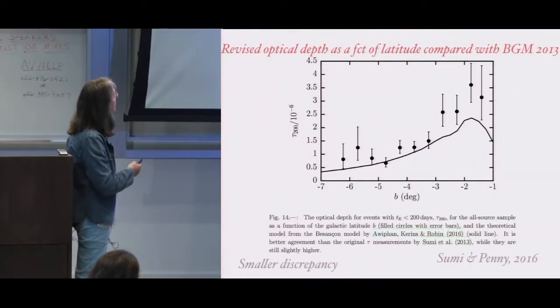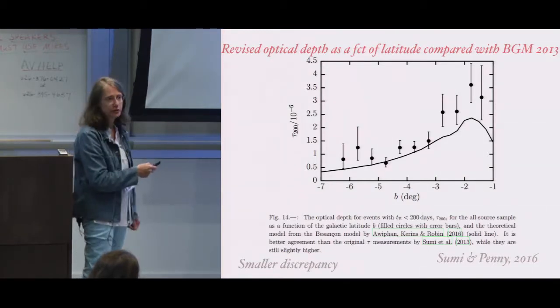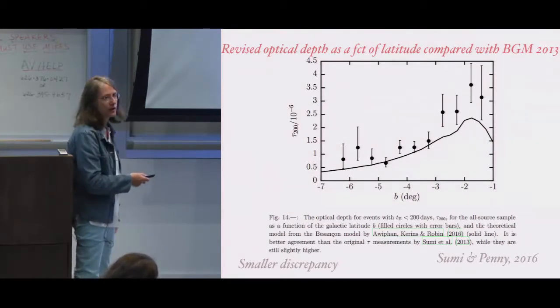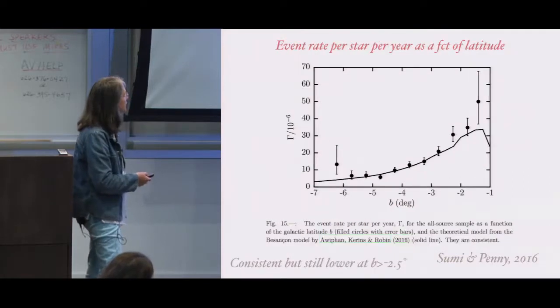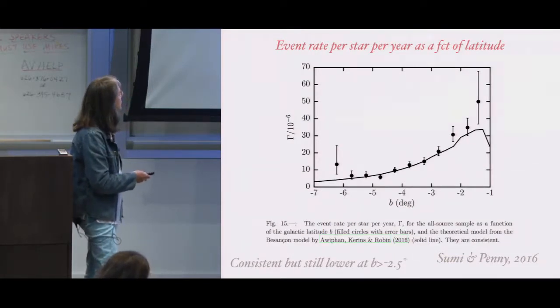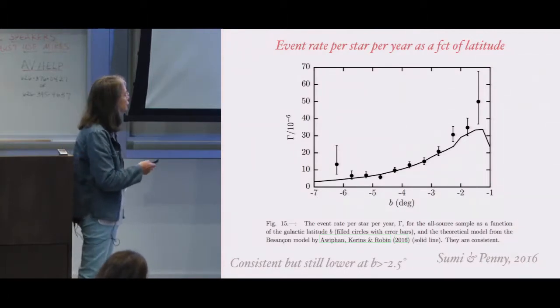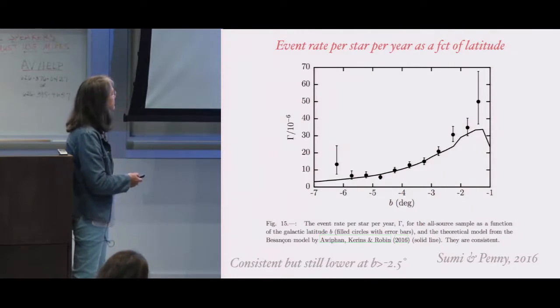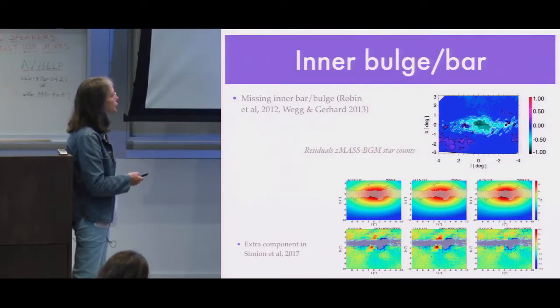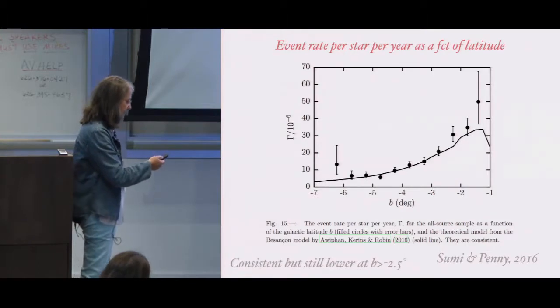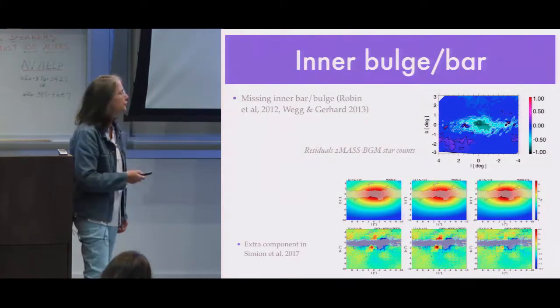And now, if we compare the new corrected MOA counts with the new BGM 2013, then the difference is very low. It's at 1 sigma or a bit more than that. And here, this is for the event rate per star. So there is not a huge discrepancy between the model and the new data. But it could be something, however, especially if you look at this latitude. And we have some idea in order to interpret that.